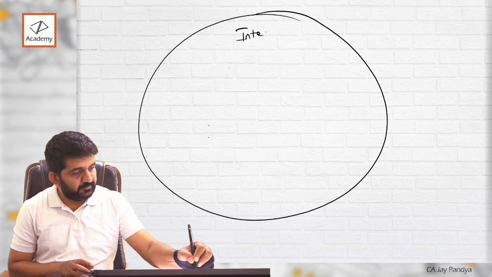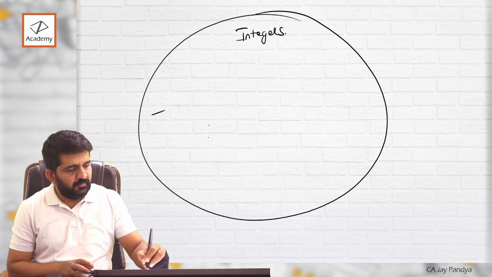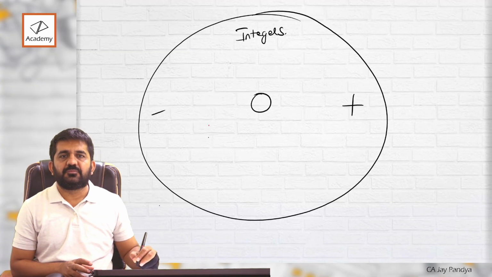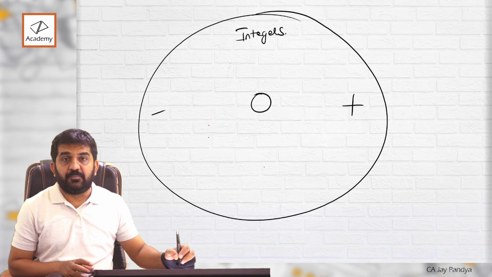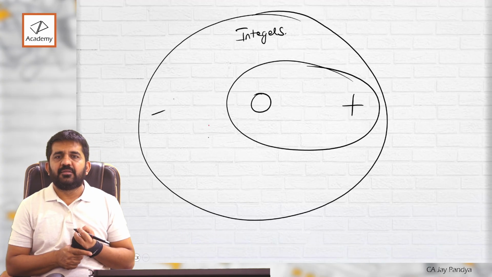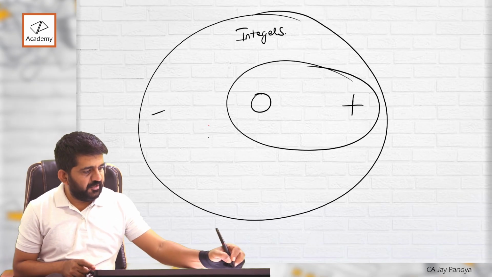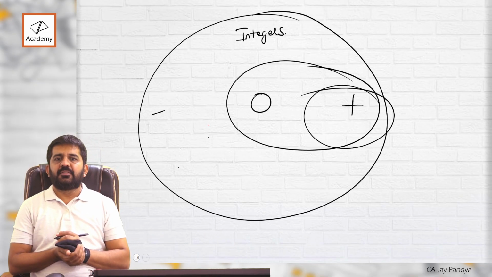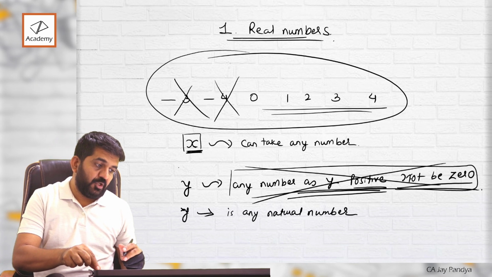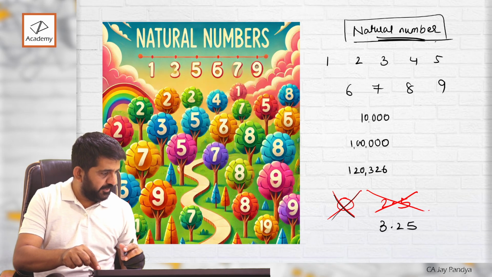Integers: minus, plus and 0, right? Whole numbers: 0 and positive. Natural numbers: only positive. So these 3 should be absolutely clear. We will also be drawing a good drawing about it.